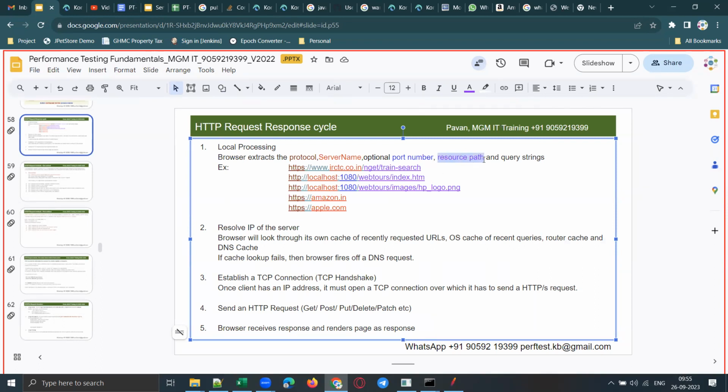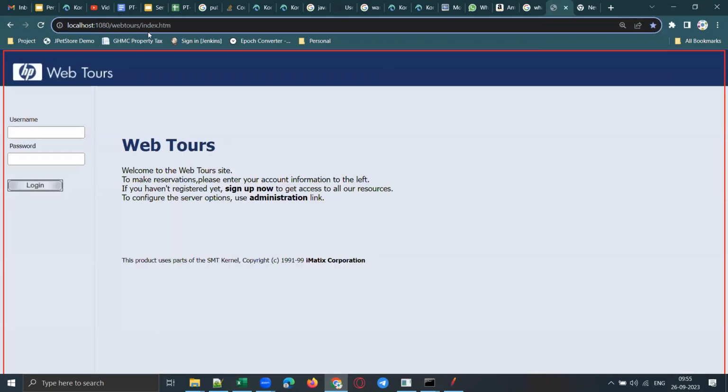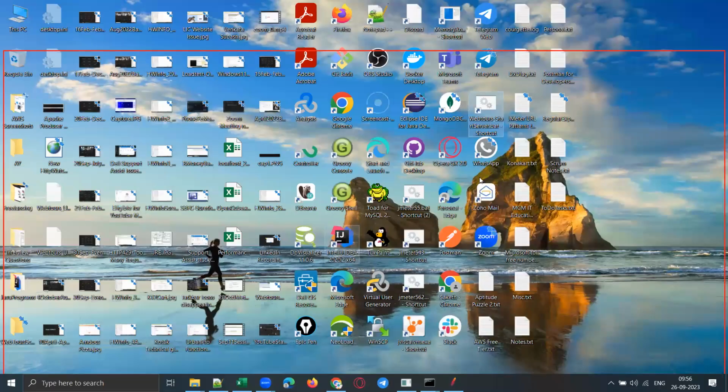Now, what is meant by resource path? Resource path means nothing but the path of that resource, the location of that resource. For example, here, what is the web page resource? Index.html. So this is an HTML page. Index.html is basically an HTML page, and that HTML page is there in this path, in WebTools path. Now let me show you that path.